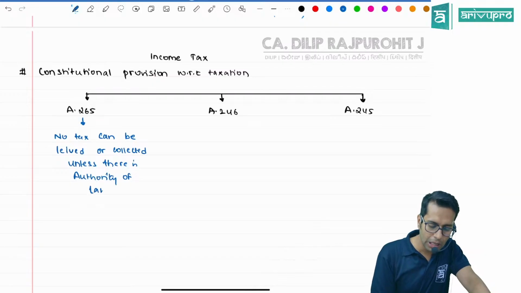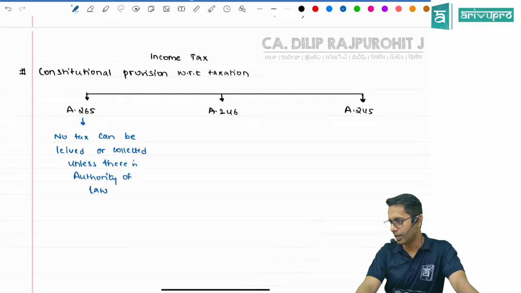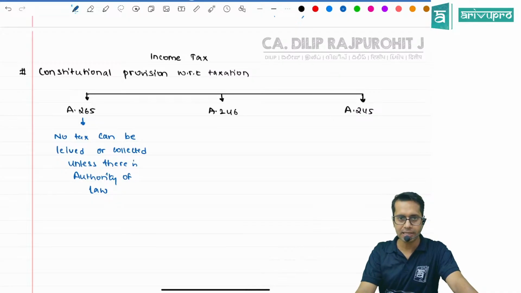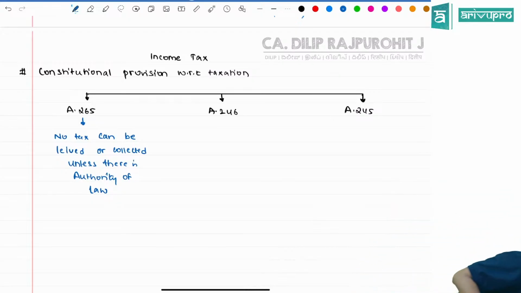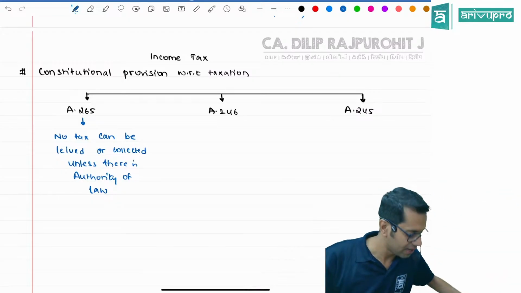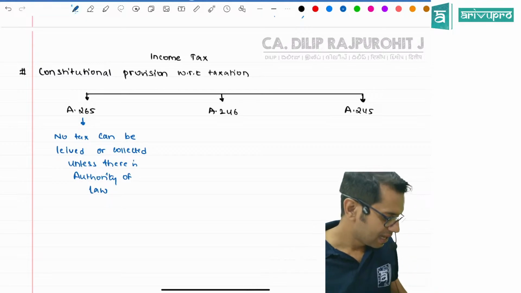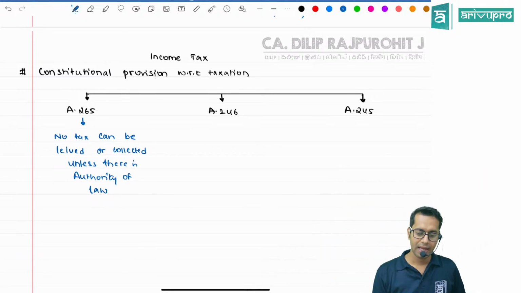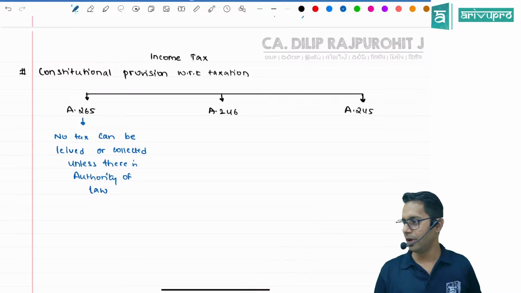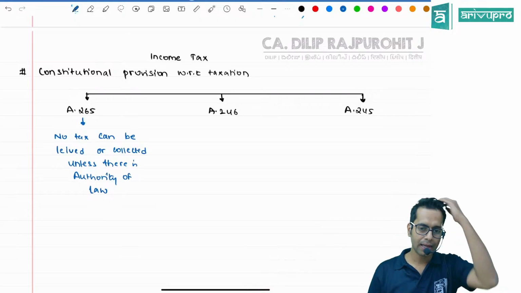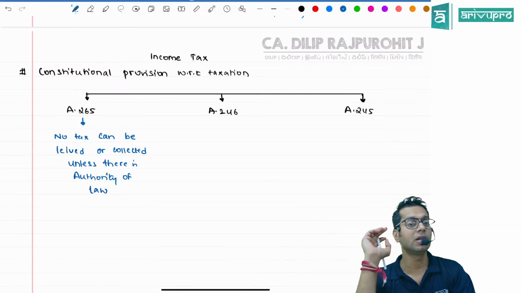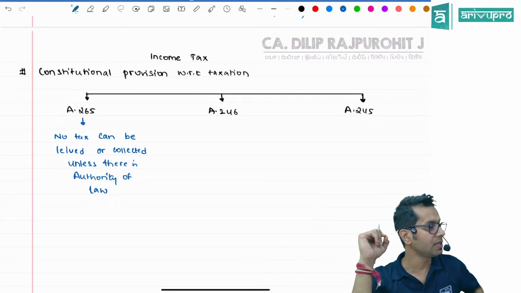Meaning what, sir? You cannot levy any tax in India. Should we write this? No tax can be levied or collected unless there is authority of law. Article 265 is telling this.